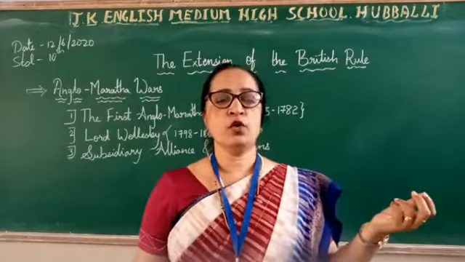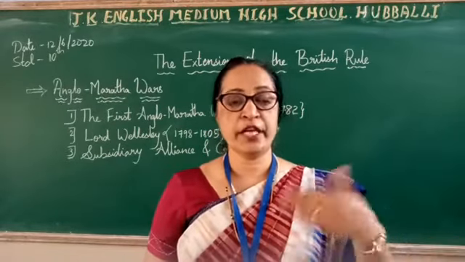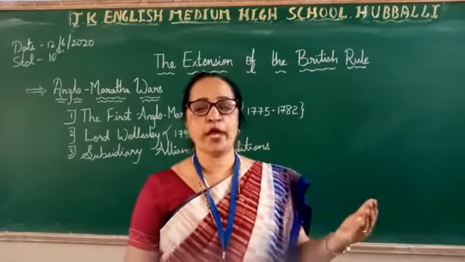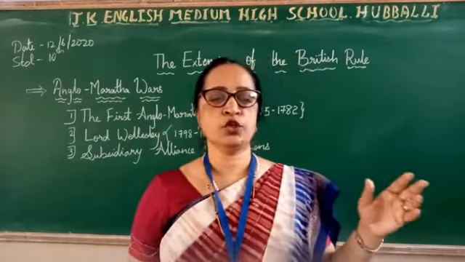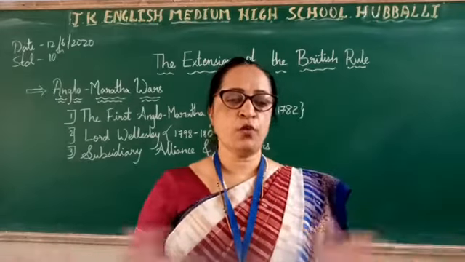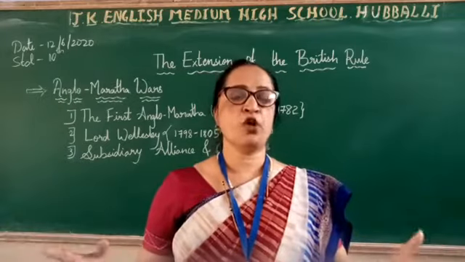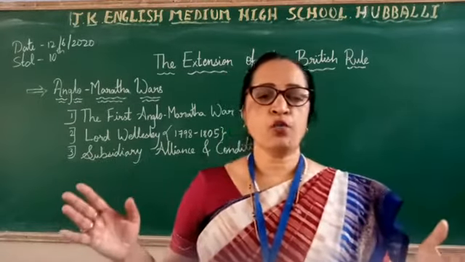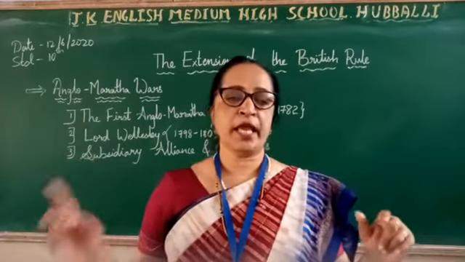So what did they do? Now the British were waiting for a golden opportunity to intervene in between them. A long war waged from 1775 to 1782 between the Maratha and the British. The war started between the Marathas and the British because Raghoba had taken the help of the British.